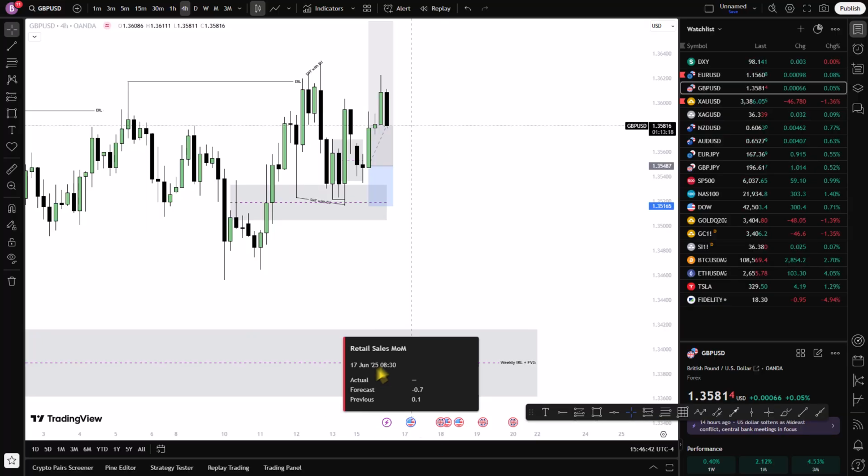So guys, this is what I want to see within the trade tomorrow.